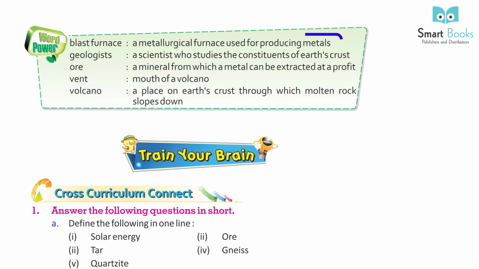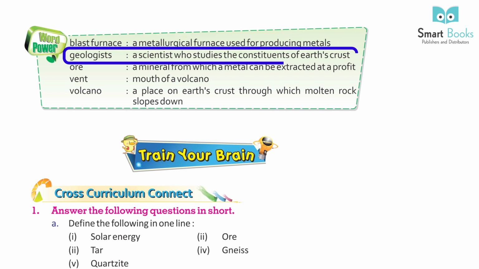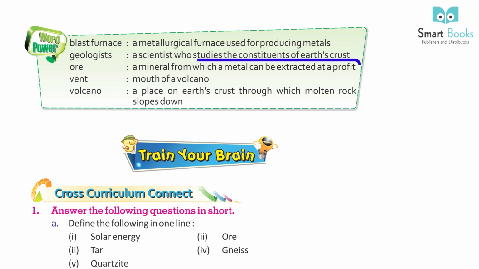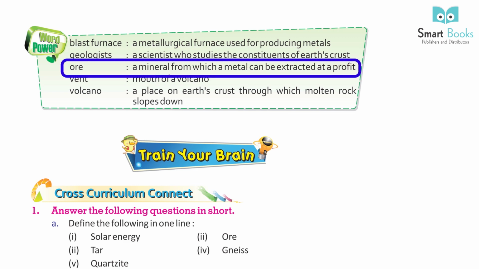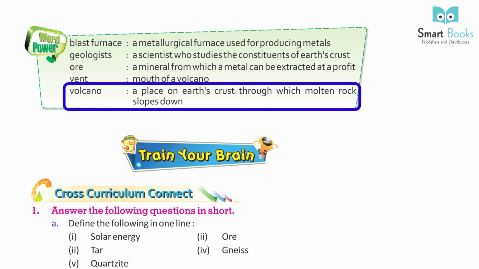Word power. Blast furnace: a metallurgical furnace used for producing metals. Geologist: a scientist who studies the constituents of Earth's crust. Ore: a mineral from which a metal can be extracted at a profit. Vent: mouth of a volcano. Volcano: a place on Earth's crust through which molten rock flows out.